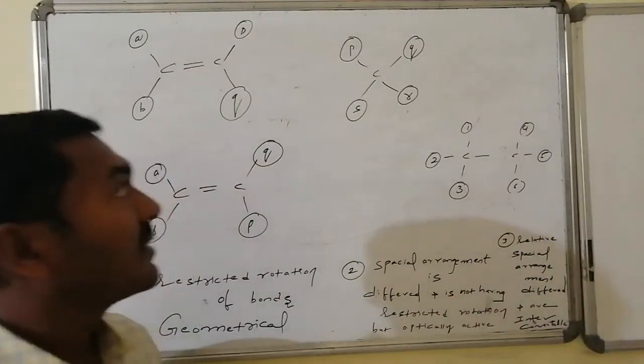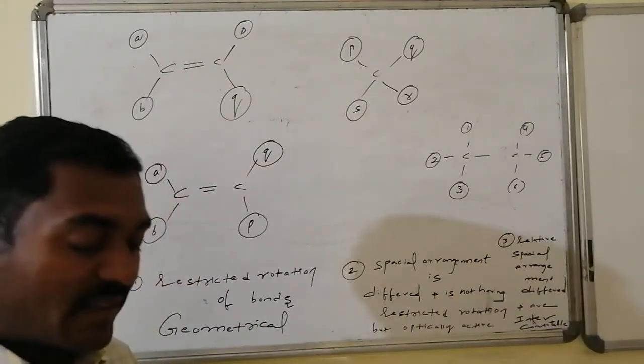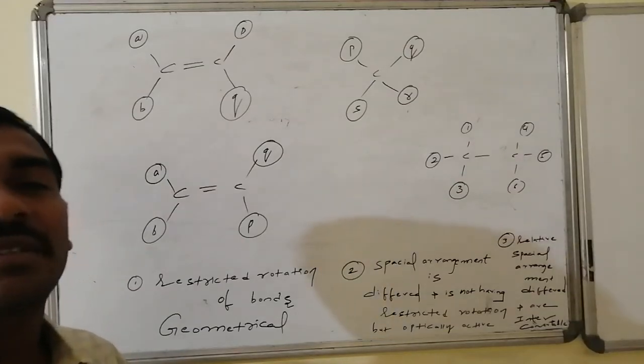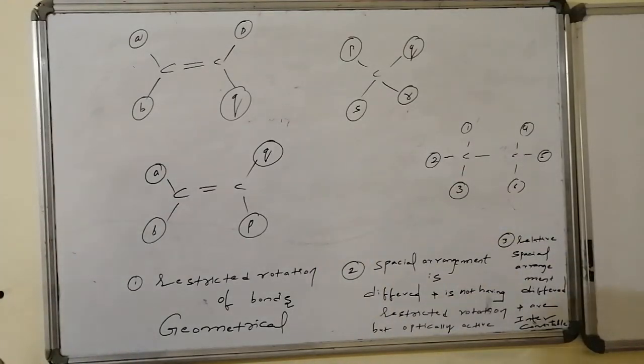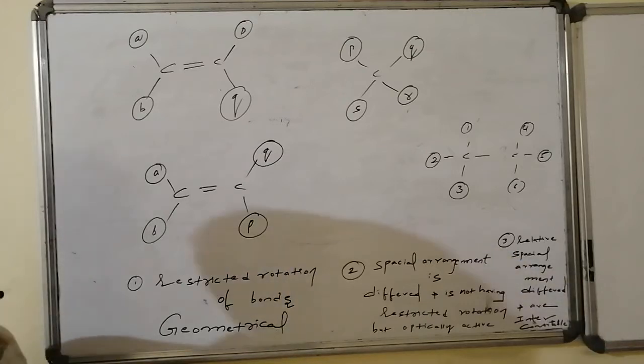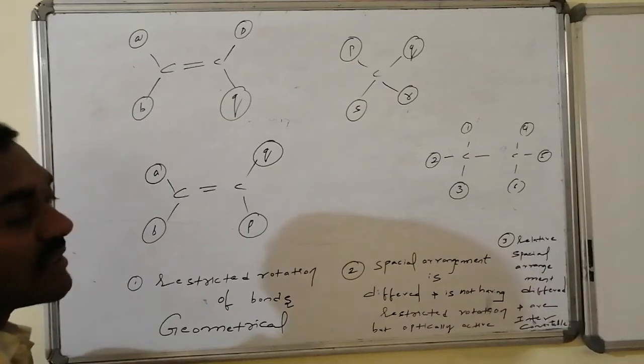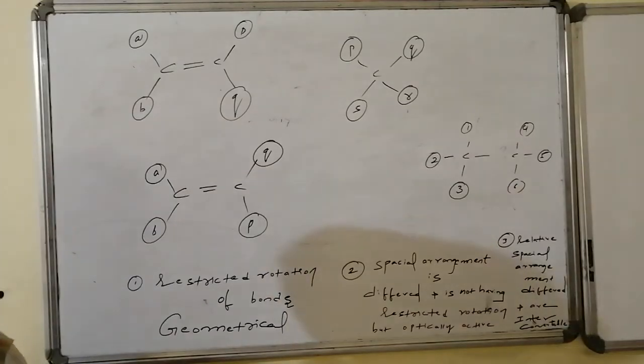Second case, here the connected valencies are the same on every atom. There is no difference and there is no restricted rotation. But the relative arrangement of atoms present on every atom differs from one another. Due to this reason, they show different optical activities. Such kind of compounds are said to be optical isomers.